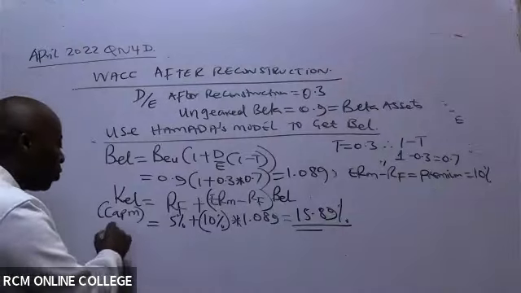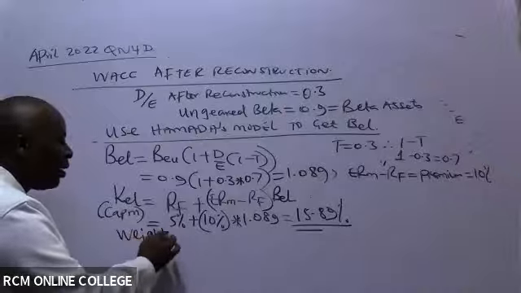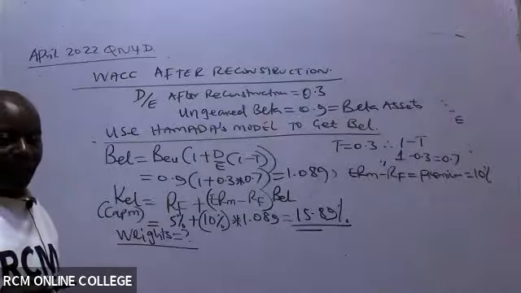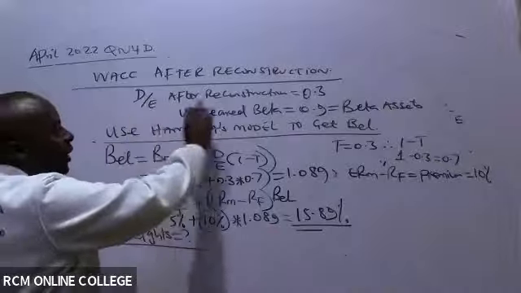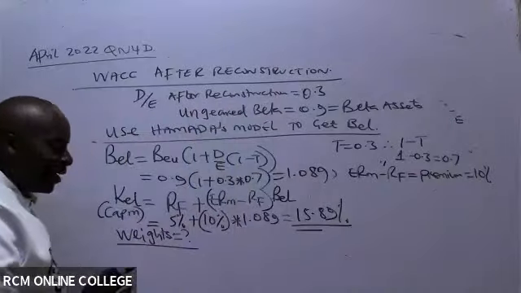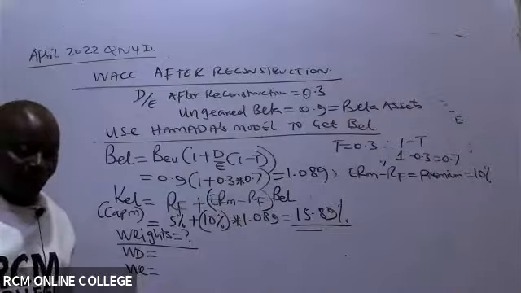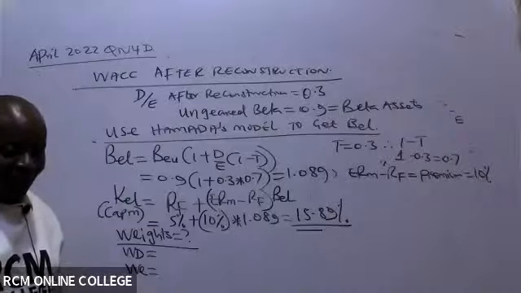Now, to get WACC, I want the weights. I would want to see serious ninjas giving me the weights from the debt to equity, remembering that debt to equity is 0.3. What is the weight of debt and the weight of equity? The weight of debt is 0.2308.